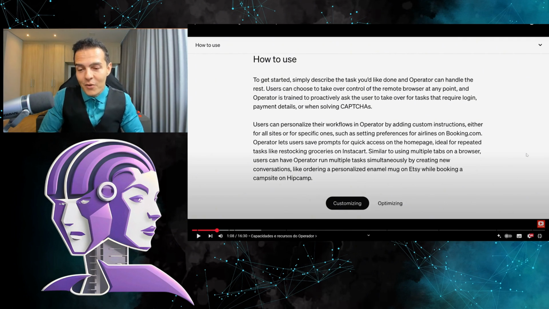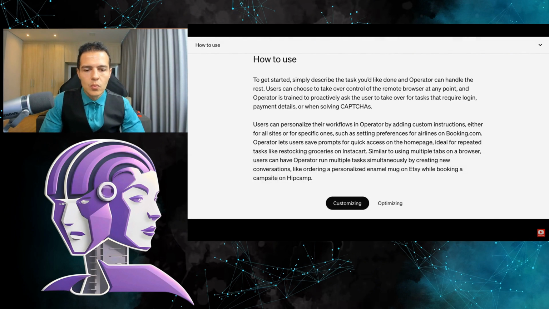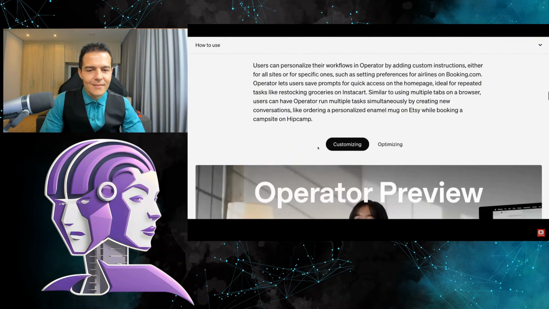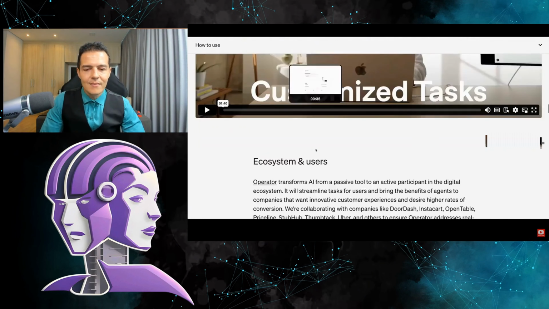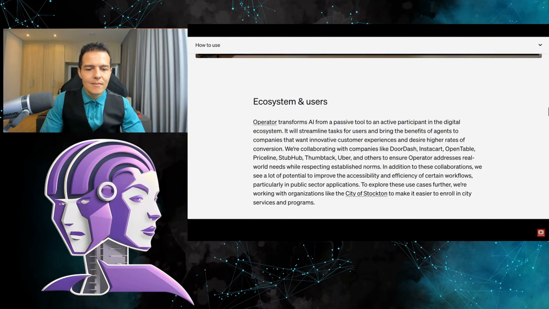That's right, you can talk to it via text, or you can talk to it using your voice. Let's go. If you want to enter, let's say, your payment details, you can do that. Or if you need to solve a CAPTCHA or something like that. Now, some use cases, you can use this on a reservation website. So, you'll see in some examples that you can use this to make reservations. Can you use this to buy tickets? Ordering groceries? There are a number of use cases built in here.